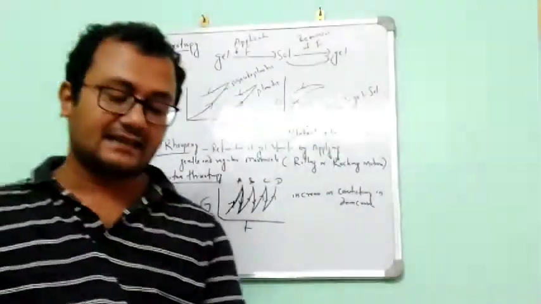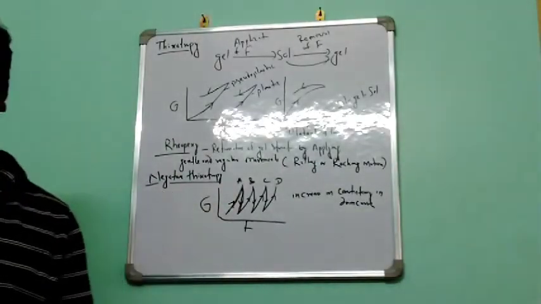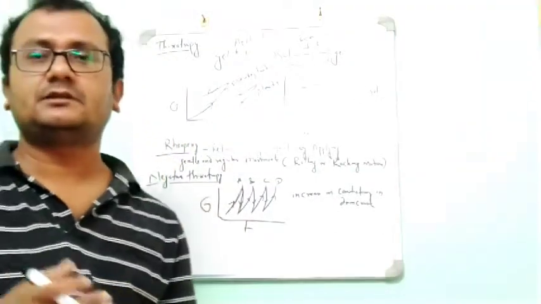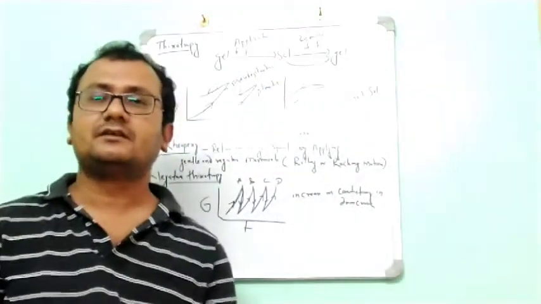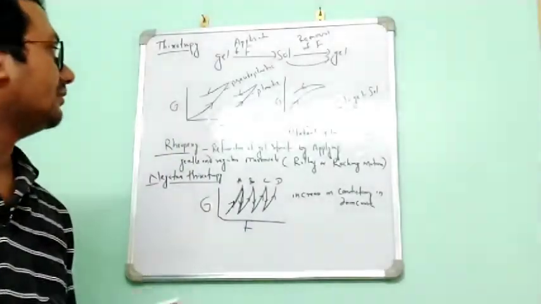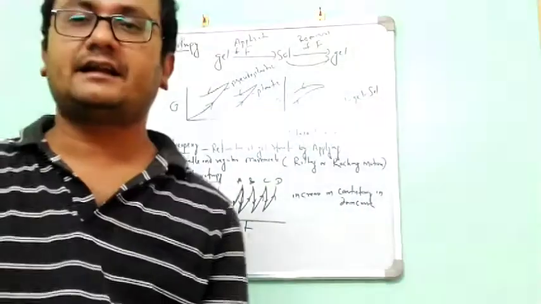So to prevent stickiness between the particles, we add different types of lubricating agents to increase the flow property of solids. So this is all about rheology, thixotropy, and negative thixotropy.